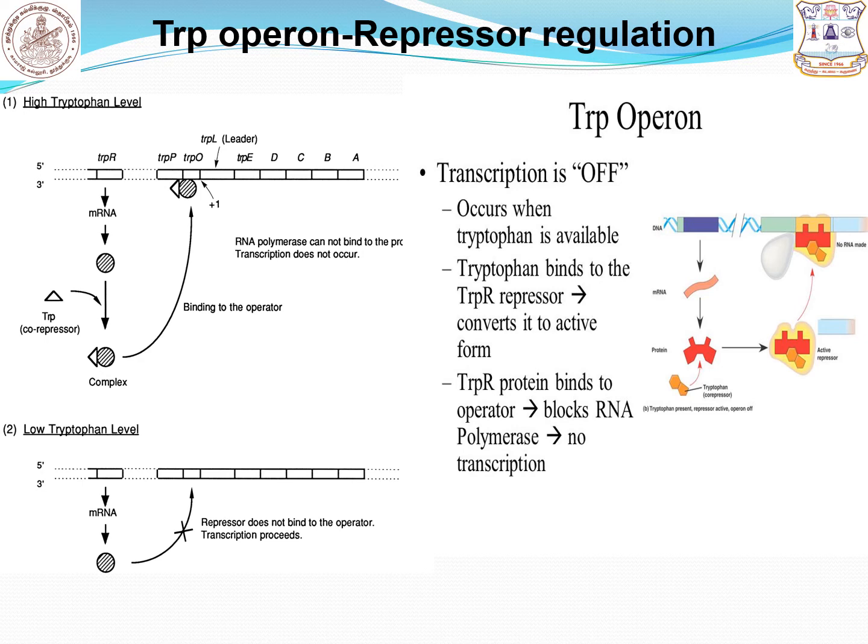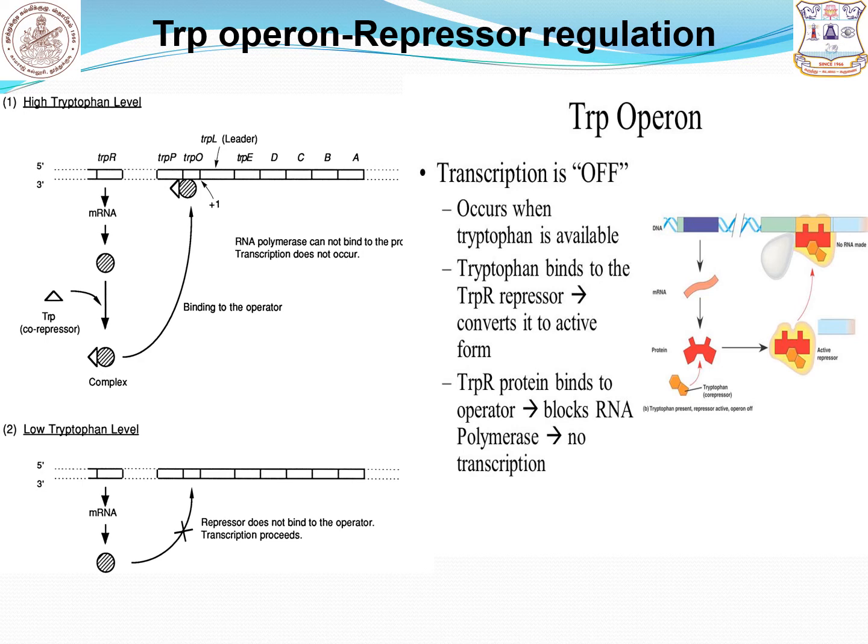If tryptophan is abundant within the cell, the repressor binds to the tryptophan to form the active repressor. Look at the picture. The active repressor binds with the operator and suppresses the tryptophan operon, in the off condition. So that means there is no synthesis of the structural genes.